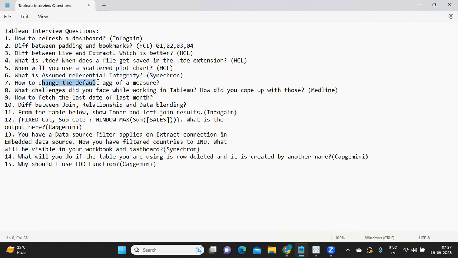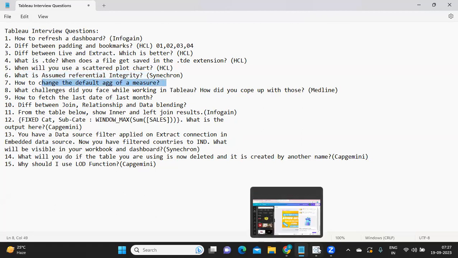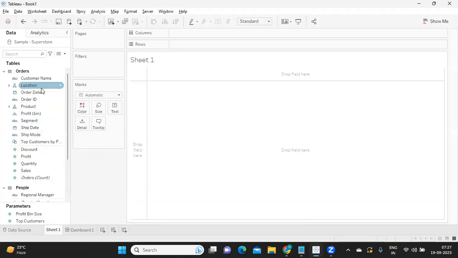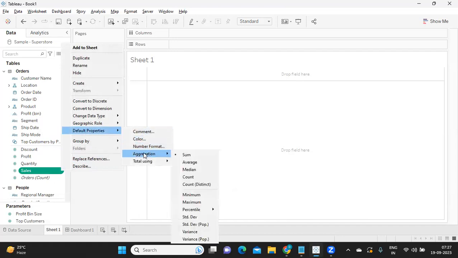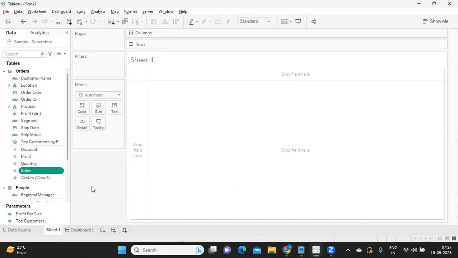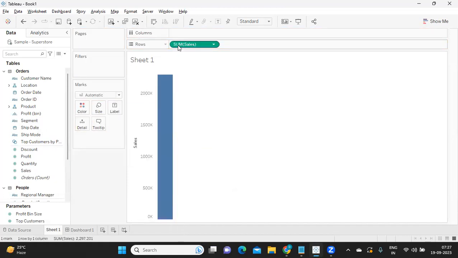How to change the default aggregation of a measure? Okay, so to change the default aggregation of a measure, you can click on the measure that you want, go to default properties. Under this, you have an option called aggregation. From here, you can change the aggregation that you want. So currently it is a sum. That's why when you bring in this field, it will always get aggregated as a sum.